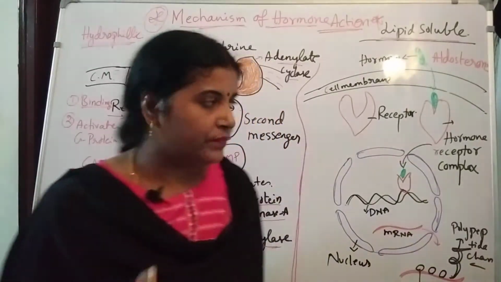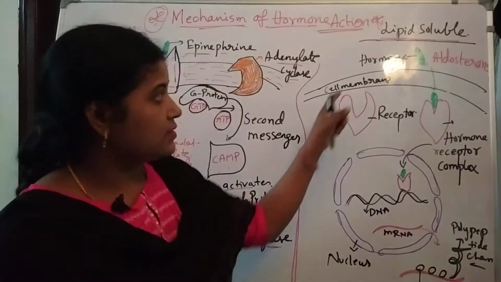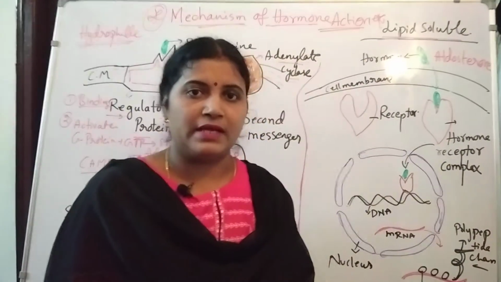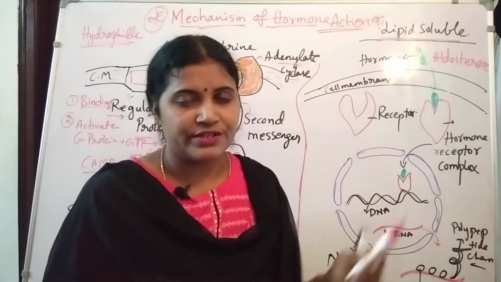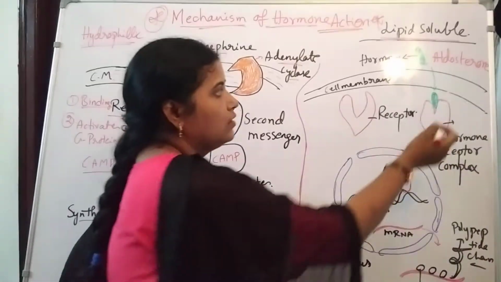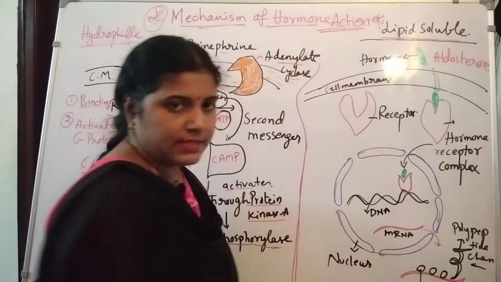Clear? Okay. Then lipid soluble mechanism. Here lipid soluble hormones automatically enter through the plasma membrane. For example, aldosterone is a lipid soluble hormone. This lipid soluble hormone directly enters into the cell through the cell membrane.